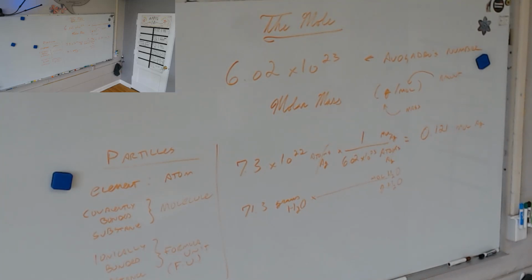Because when you get a lump of silver, some of them are silver 107, some are silver 108, some are silver 109. I don't even remember what the isotopes are, but we'll say those are the different isotopes of silver. But when we have a lump of silver, it's all those mixed together with the same ratio everywhere pretty much